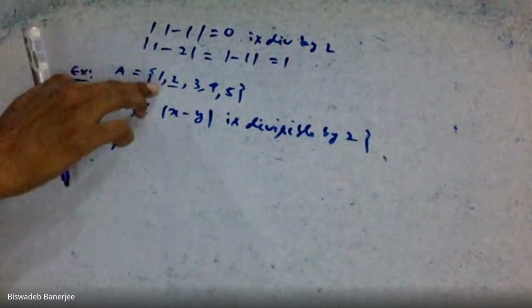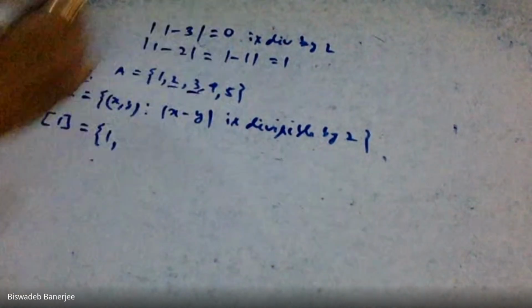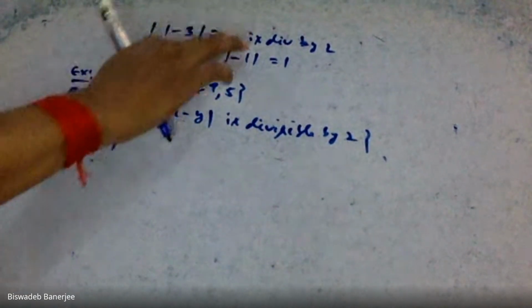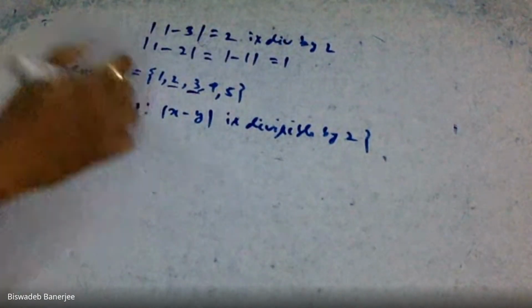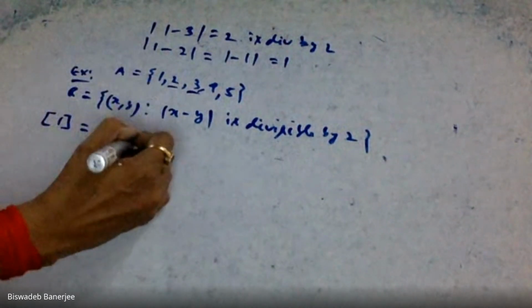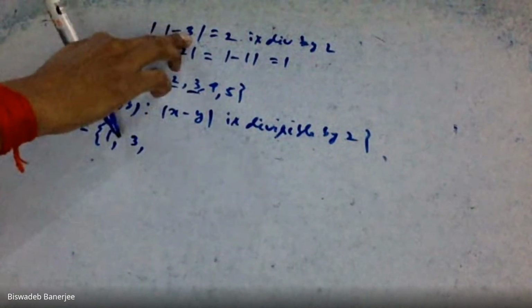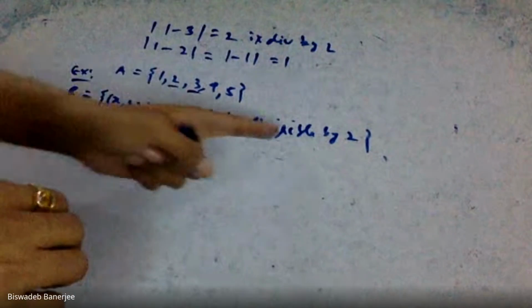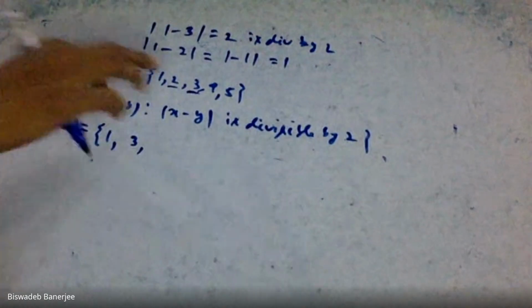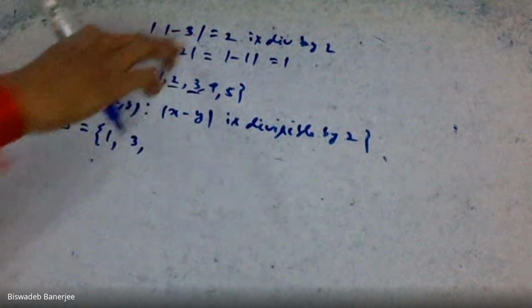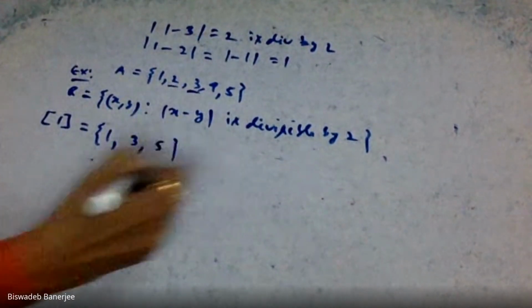Similarly, take element 3. Mod of 1 minus 3 gives mod of minus 2, which is plus 2, and 2 is divisible by 2. So in equivalence class of 1, 3 is a member. Similarly, if we take 4, 1 minus 4 gives 3, and 3 is not divisible by 2, so 4 does not belong to this class. Take the element 5. 1 minus 5 gives 4, and 4 is divisible by 2. So 5 is also a member.